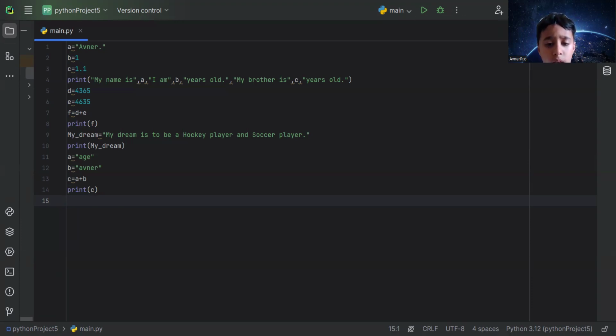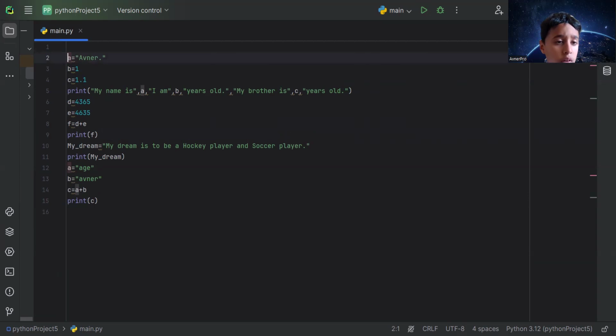Okay? Now our next thing is inputs. Now what is inputs? Okay? Oh, I'm just going to comment this. Actually, I'll tell you what comment is later. Okay, so comment is like, let's say, doing a note. Hashtag is to comment. So if I go into here, I'm going to comment.